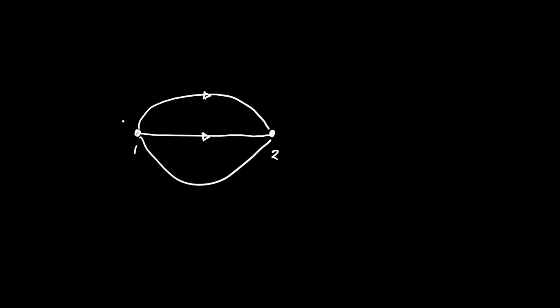Now let's say it took this path, a straight line path, like this. This is path 1. Then it took this path, path 2. Then it took this path, like this, path 3.